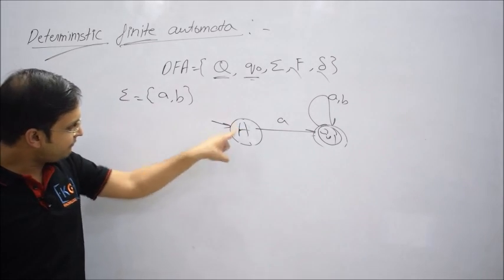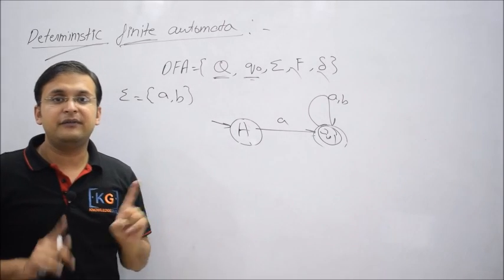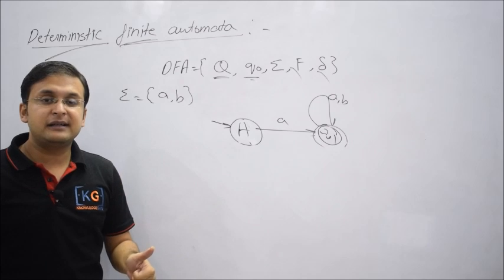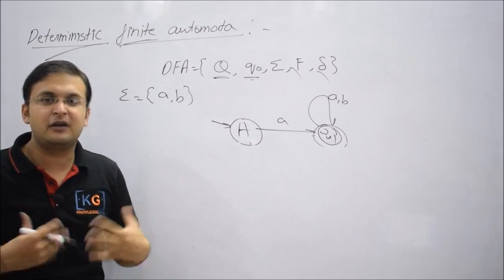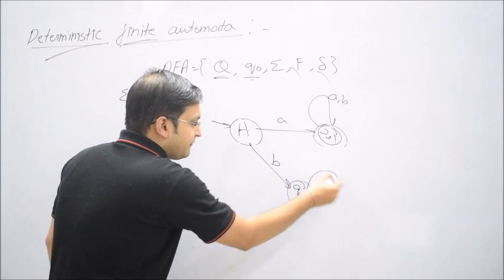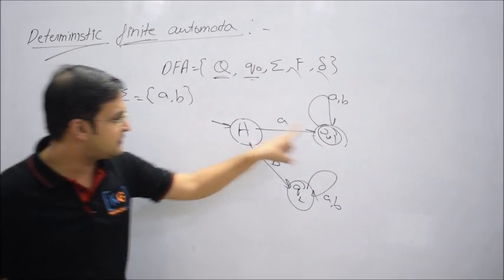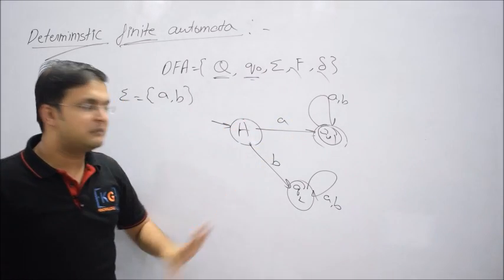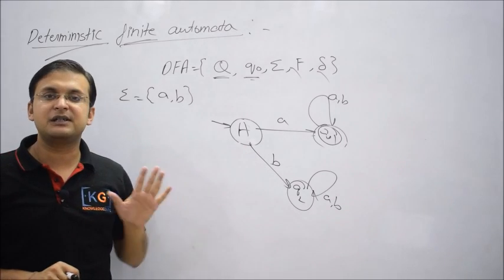For example, right now, on capital A and on small b, right now there is no transition. Now that is not allowed if a machine is deterministic. So if a machine is a deterministic finite automata, I'll say that you must respond irrespective of the fact whether this thing is accepted or rejected. So let me say, now if again I write like this B, now I can say that is a deterministic finite automata. Why? You see there are three states. On every state, and there are two symbols, on every state for every two symbols the machine is responding. Now I can be very sure and guarantee you that that is a deterministic finite automata.